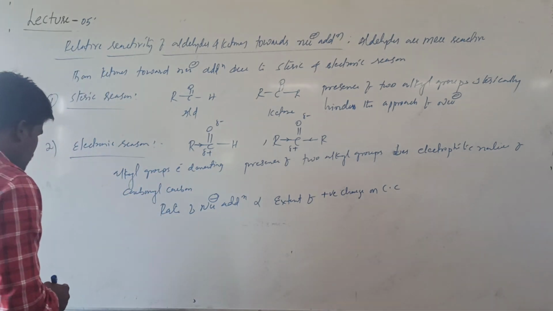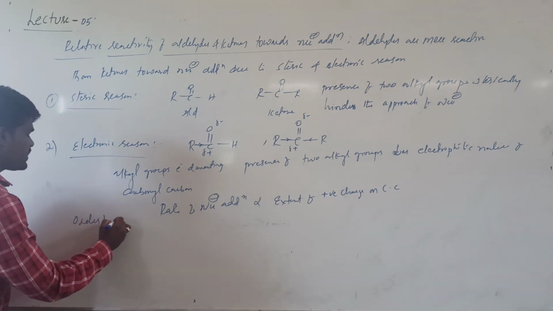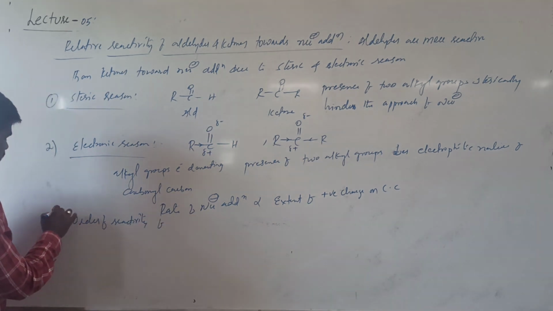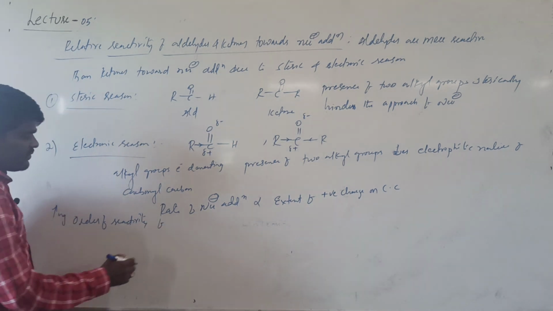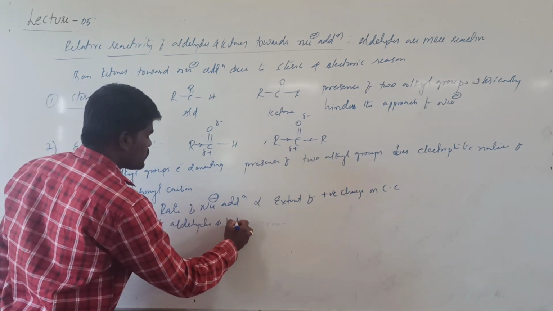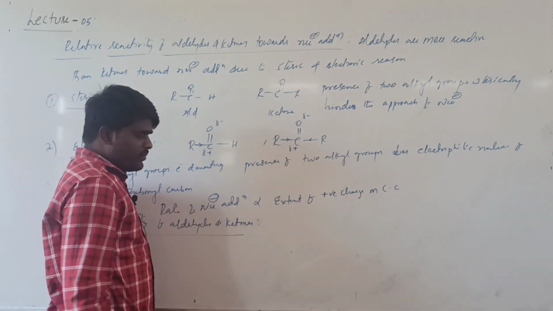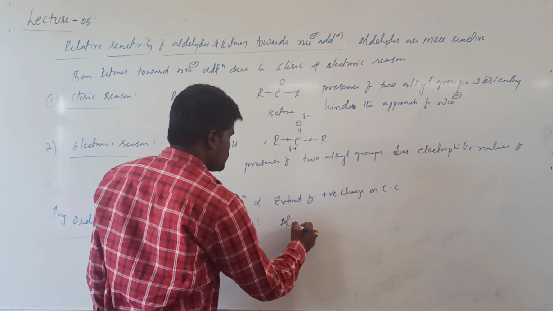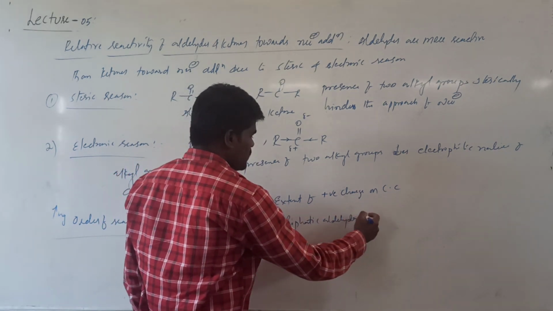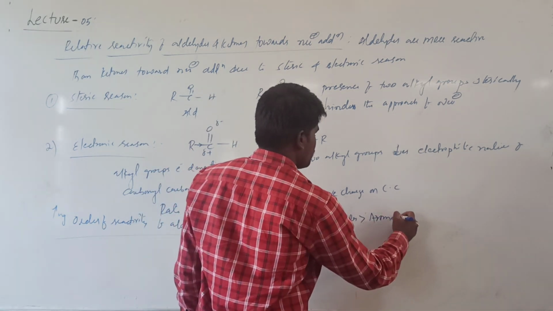So what is the order of reactivity? I will write the order of reactivity of aldehydes and ketones. Let us see. This is a very important one. Aliphatic aldehydes are more reactive than aromatic aldehydes.